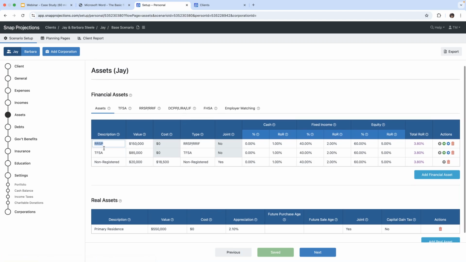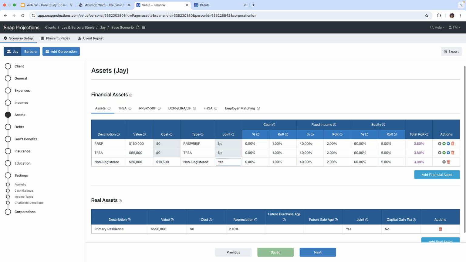Like I said, he has similar assets. So he has an RSP worth $150,000. It is not a joint asset. And he's got the same asset allocation of 40% fixed income, 60% equity. His TFSA is worth $85,000, and got the same asset allocation there as well. And then we have that non-registered account worth $20,000 with a cost of $18,500, and that is a joint account.